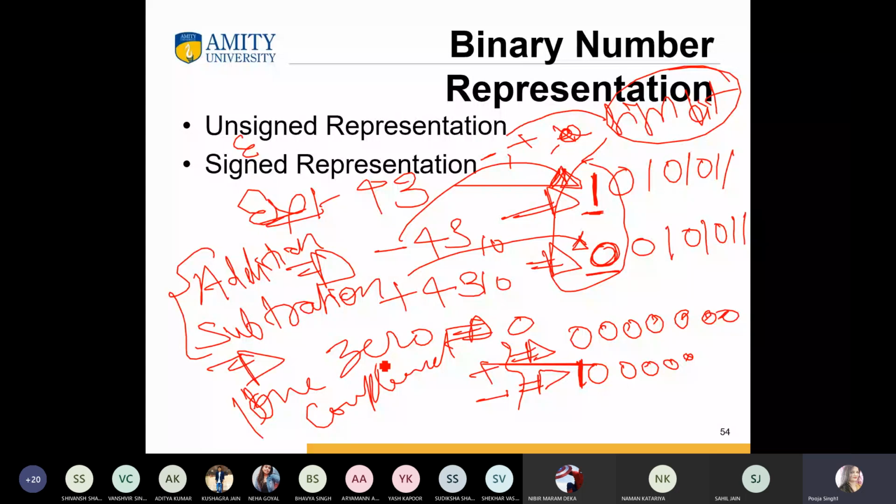This is all about signed representation, and unsigned representation is very simple: we have not assigned any positive or negative sign to our number.